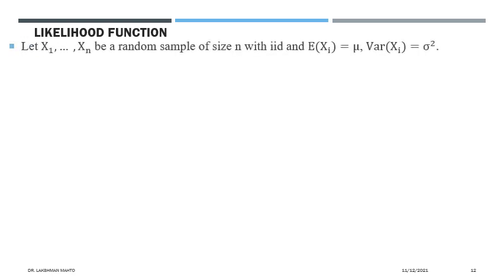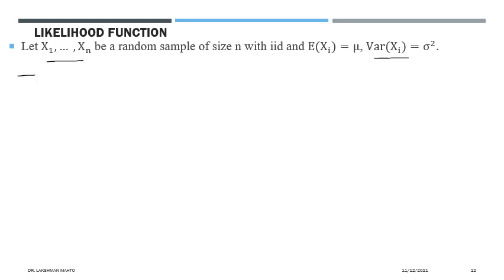So consider a random sample of size n we are taking, and we are putting the assumption that these are IID, independent and identically distributed. That means these are coming from the same source, and that means independence. And suppose the mean of the source is mu and the variance is sigma square. So these are the given information to us.